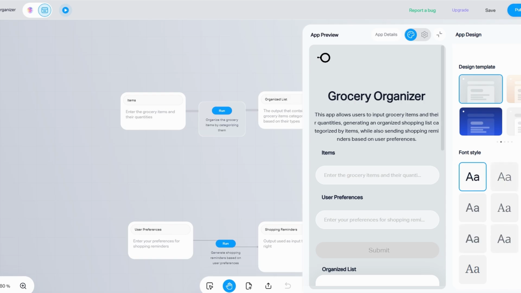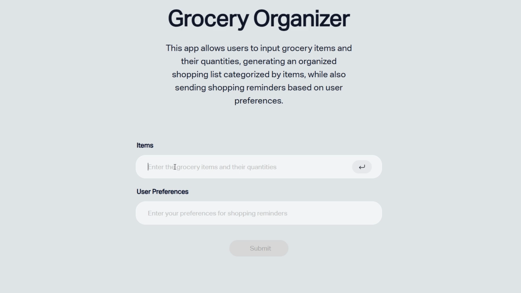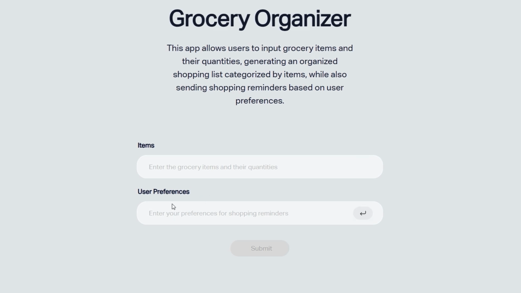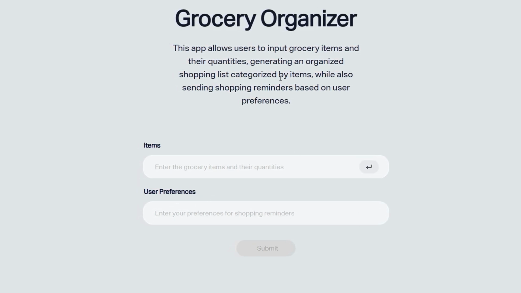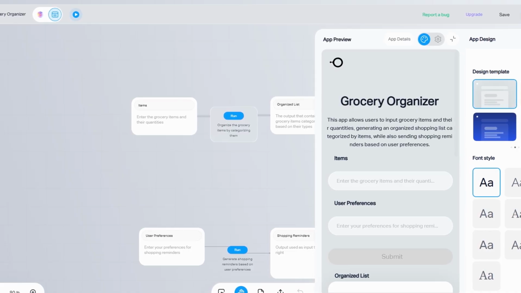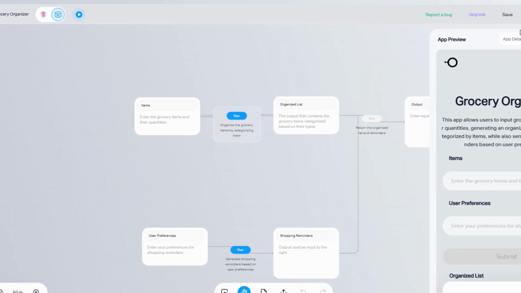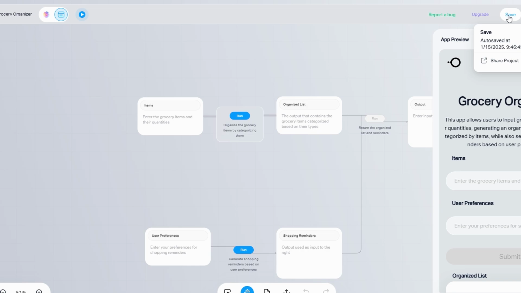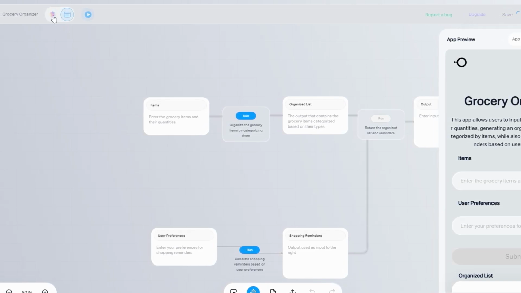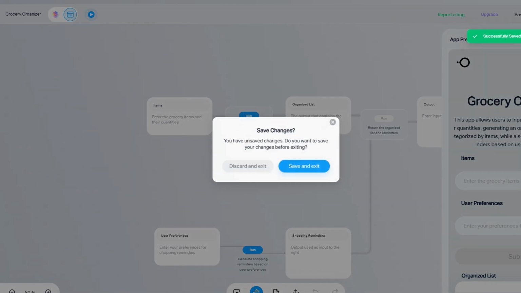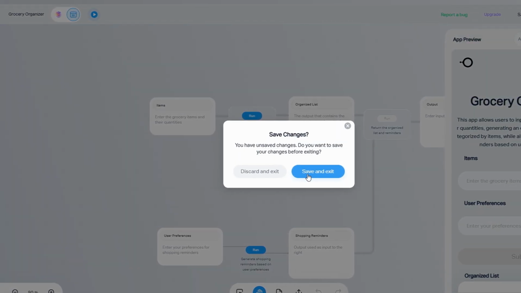Now the fun really begins. As users start interacting with your app, be sure to closely monitor their feedback. Whether it's through direct messages, reviews, or analytics, paying attention to how people use your app is crucial for making improvements. Perhaps users are asking for additional features, like adding new customization options or integrating with other tools. Or maybe they're experiencing difficulties navigating certain parts of the app.